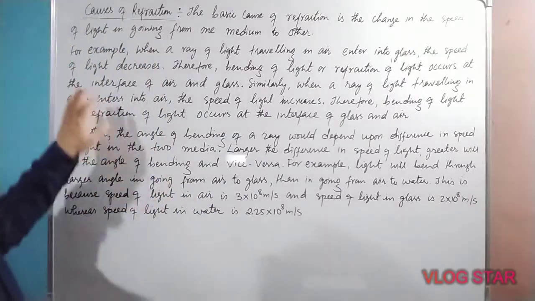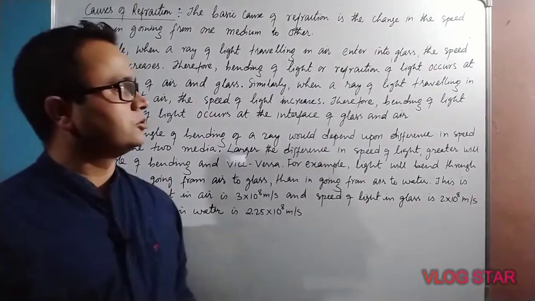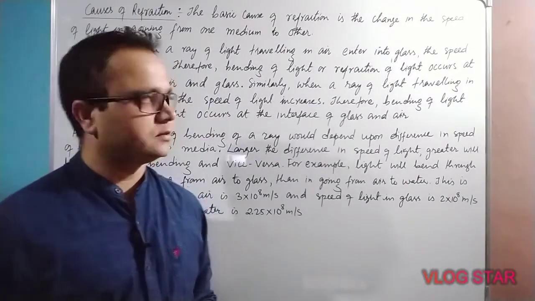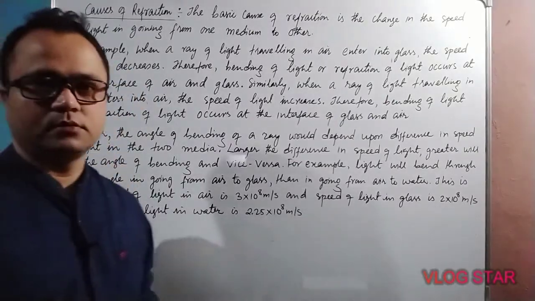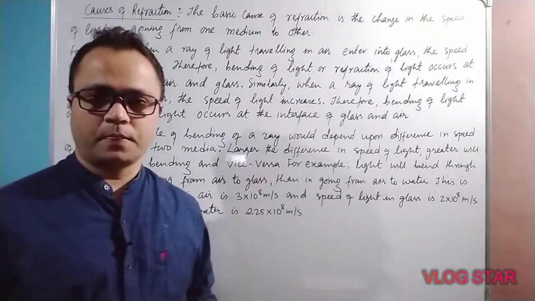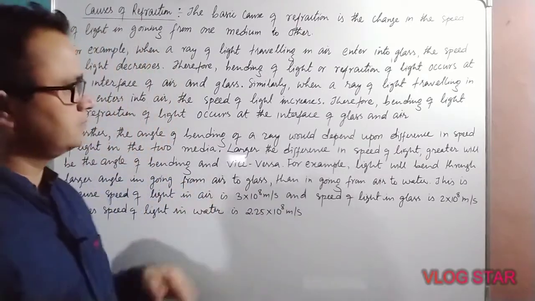For example, when a ray of light traveling in air enters into glass, the speed of light decreases. It means the speed of light in glass is less than the speed of light in air.